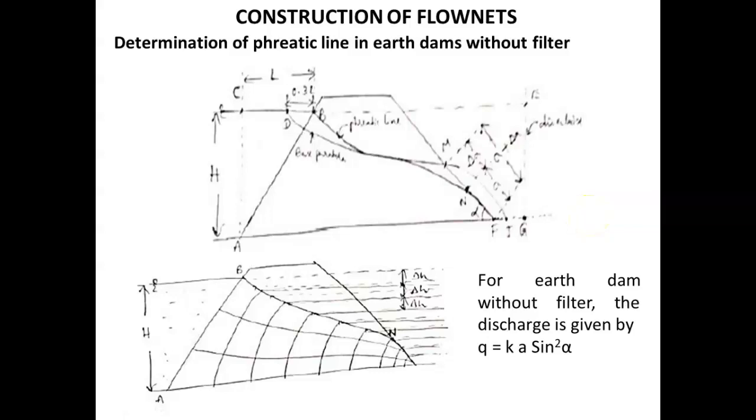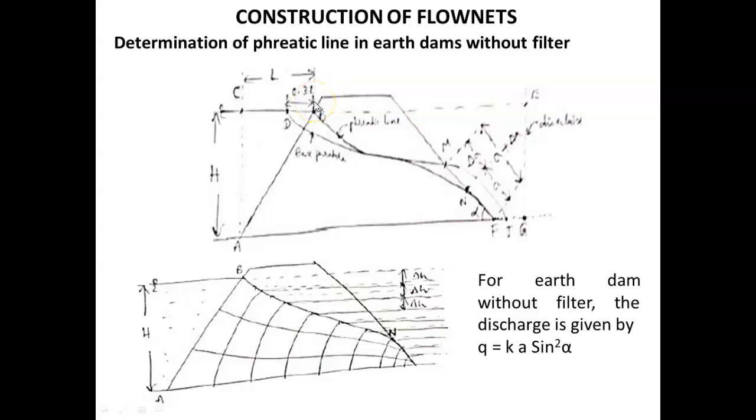The top boundary flow line is called the phreatic line. So how to construct the phreatic line? For that the procedure is different. Let the projected length of the upstream water line be L, similar to the previous case. Then take a point D at a distance of 0.3 L from point B.